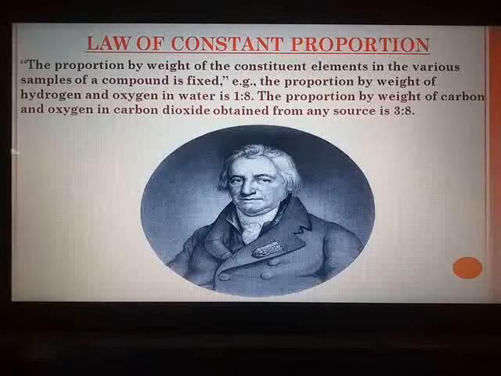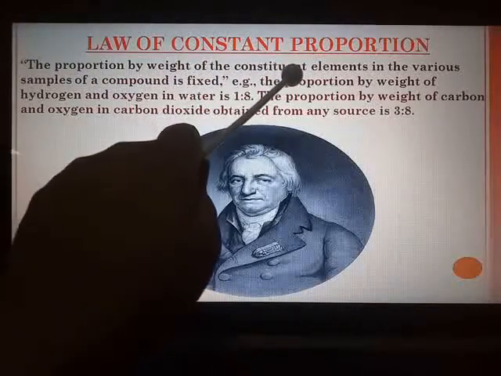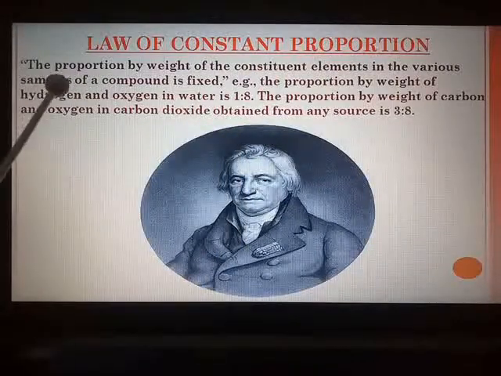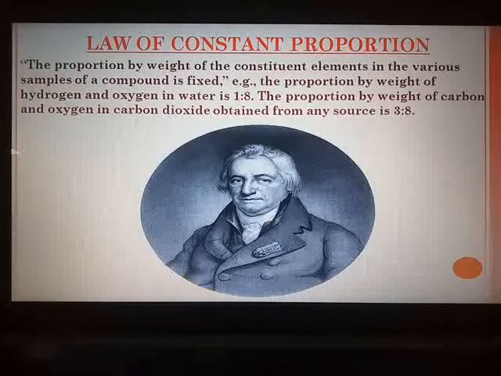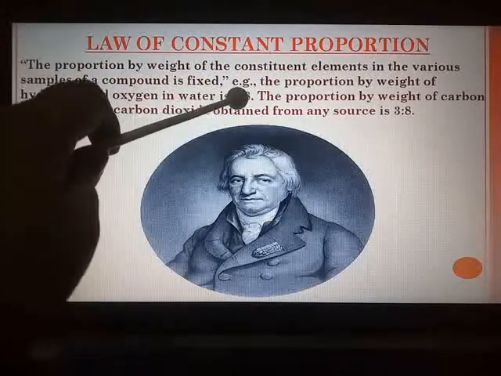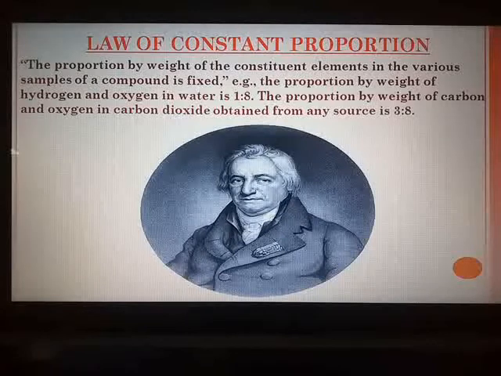Similarly, in the case of chemistry, in the case of elements in any compound, the proportion by weight of the constituent elements in the various samples of any compound is fixed. If you take the compound water, which is formed by hydrogen and oxygen, then the proportion by weight of hydrogen and oxygen in water is 1:8 irrespective of the source.